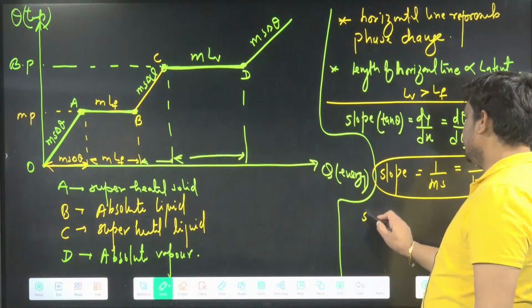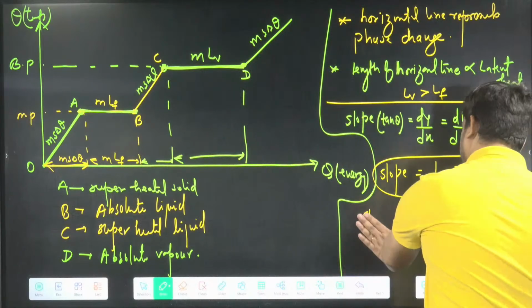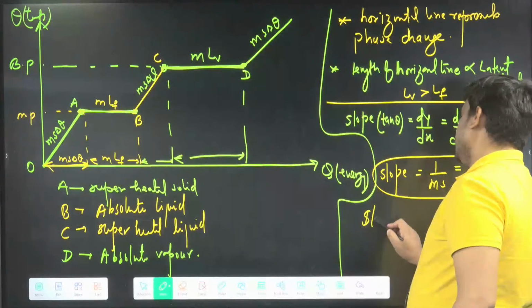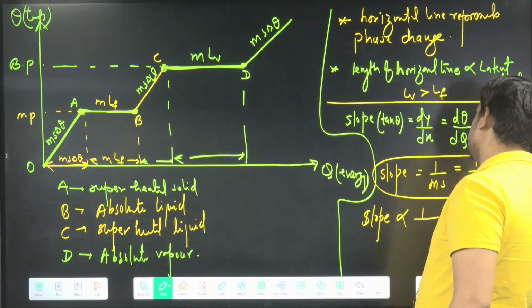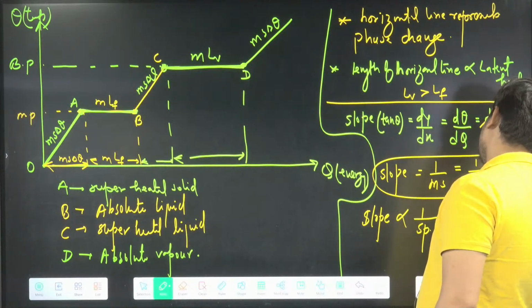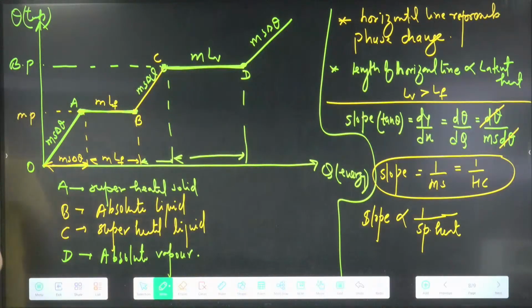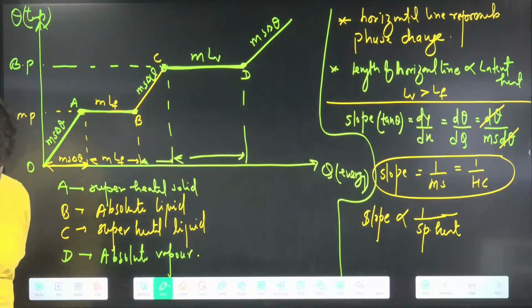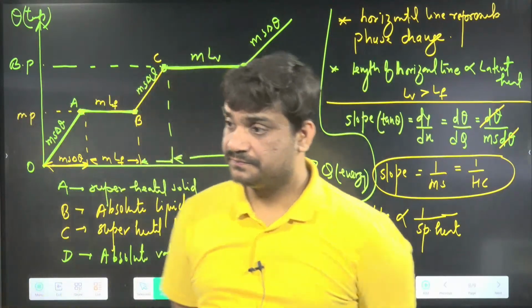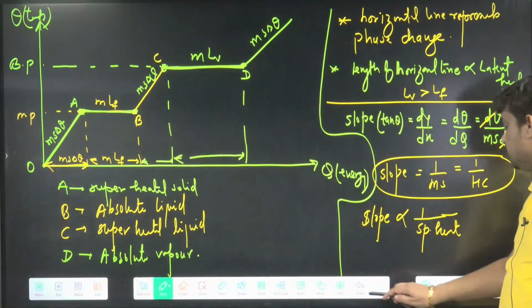Can I say this thing also, that because mass is constant, slope is inversely proportional to specific heat? Slope is inversely proportional to specific heat. Any problem here in this one? Completed? Okay, so can we go for questions now? Okay, we'll go for the questions here.